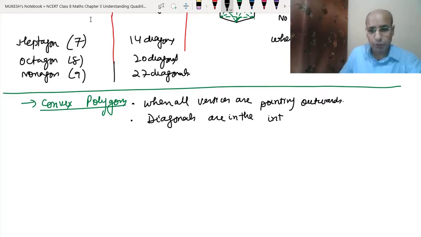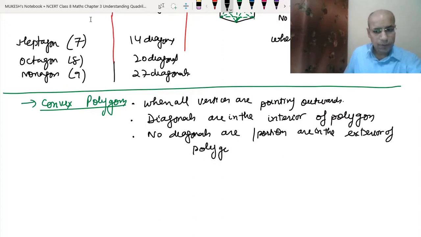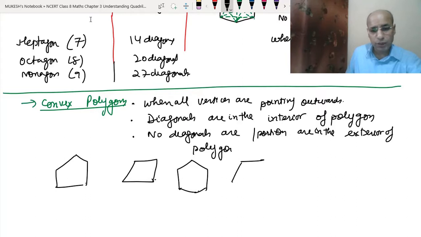Interior means inside the polygon, as I have just drawn above. And no diagonal or their portion is in the exterior of the polygon. So all these shapes, like this shape, like this shape, like this shape, all these shapes that we have described above are examples of the convex polygon.